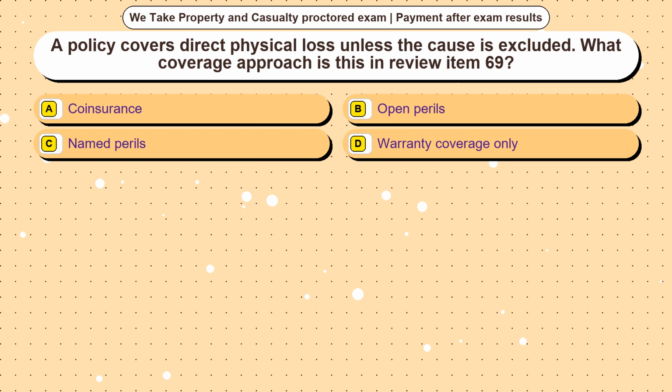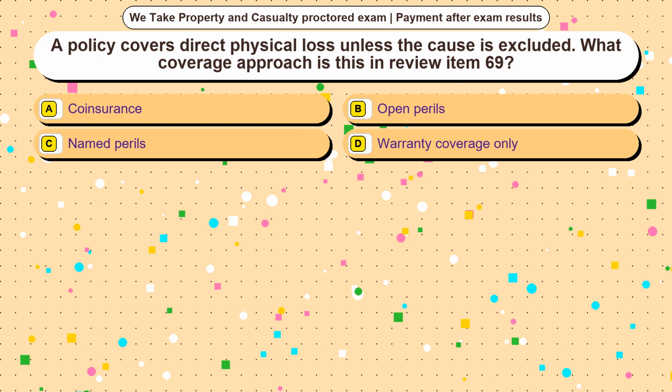Question 15. A policy covers direct physical loss unless the cause is excluded. What coverage approach is this in review item 69? Option A, coinsurance. Option B, open perils. Option C, named perils. Option D, warranty coverage only. The correct answer is option.